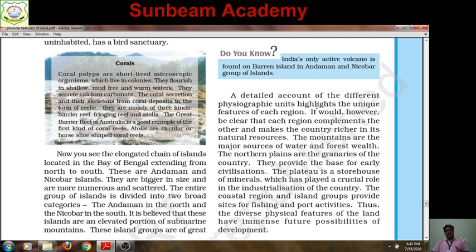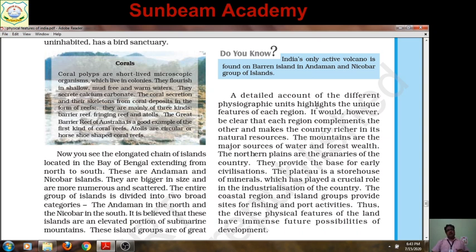Answer: I have also discussed that the mountains are the sources of perennial rivers, forest belts, etc. The Northern Plain, the source of food, is known as the granary of India. The Peninsular Plateau, which is rich in minerals, plays a crucial role in the industrialization process. Coastal regions and ports provide us fishing and harbor facility, port facility, etc.